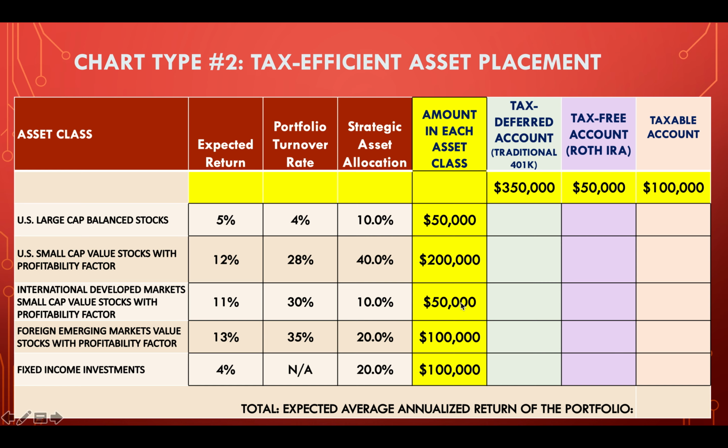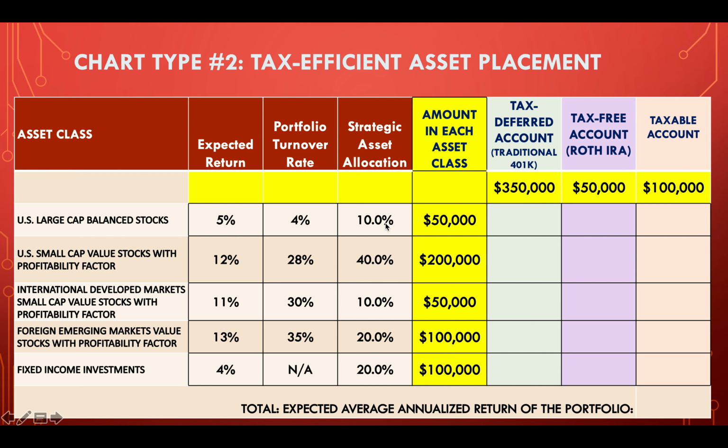But generally speaking, the lower the turnover rate, one is you're going to have lower internal fees and costs, and the other is that you're going to have more tax efficiency, because they're not buying and selling stocks within the funds and incurring a lot of capital gains within the fund that then have to be passed out to shareholders every year. All right. These turnover rates are a little on the high side. If I was buying a fund, I would want to find something that has a lower turnover rate, try to keep that under 20%. Here's the strategic asset allocation.